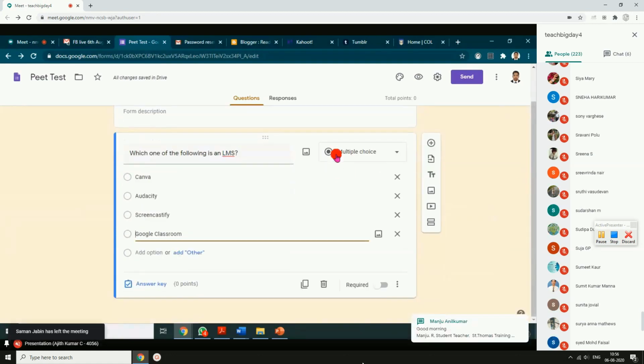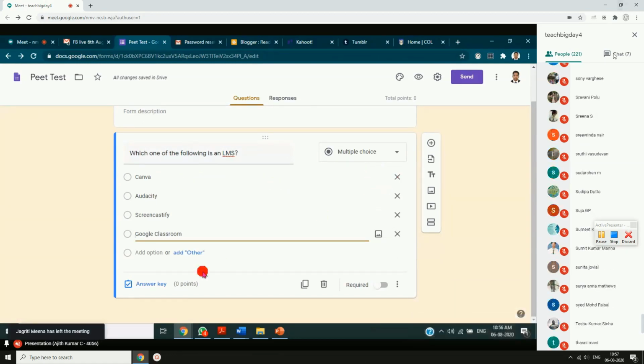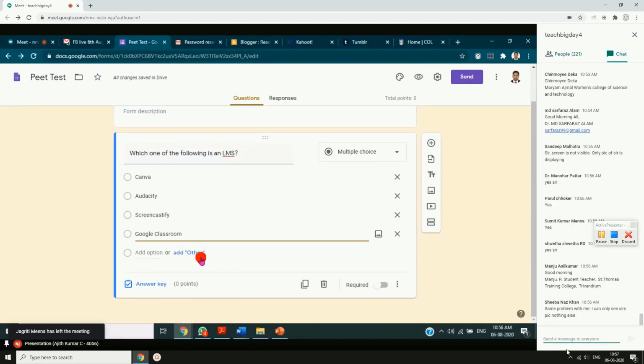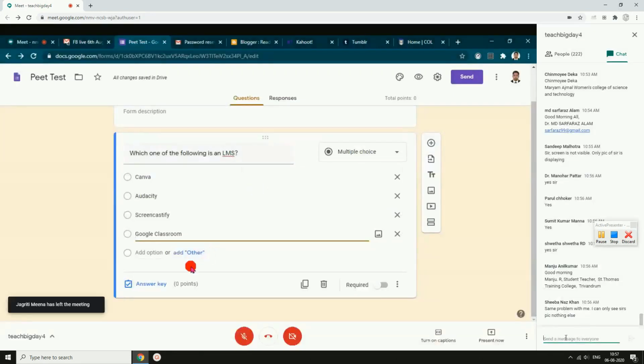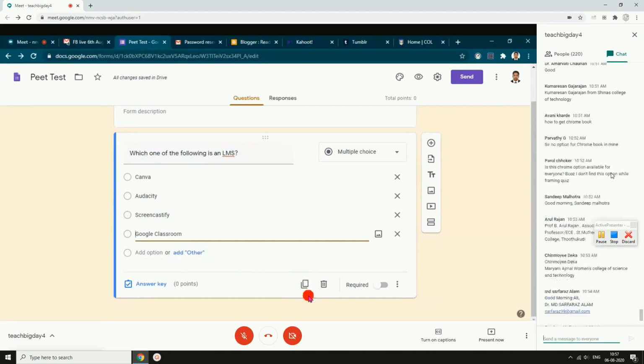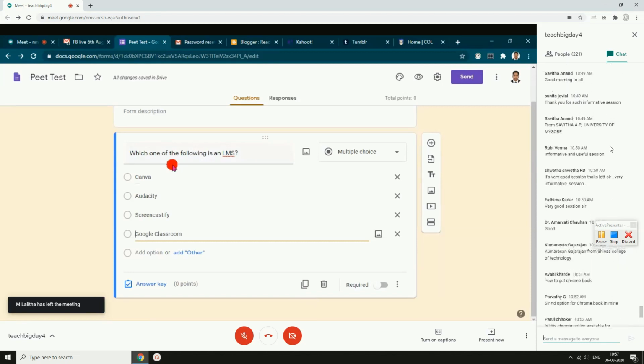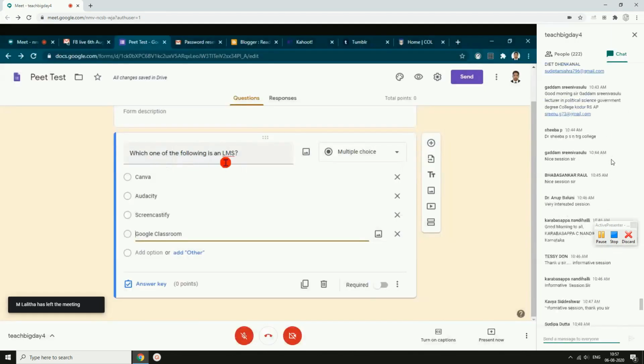Okay. Multiple choice. If you want to give some image related to this option, you can do that by clicking add image. If you want 6, 7 options, you can add more options. Then if you want to replicate this question, you can simply click on this, because maybe the next question would be which one of the following is a video editor.